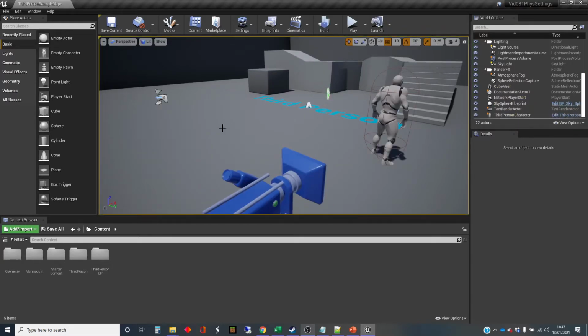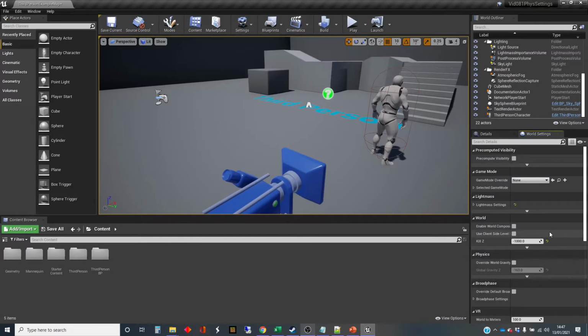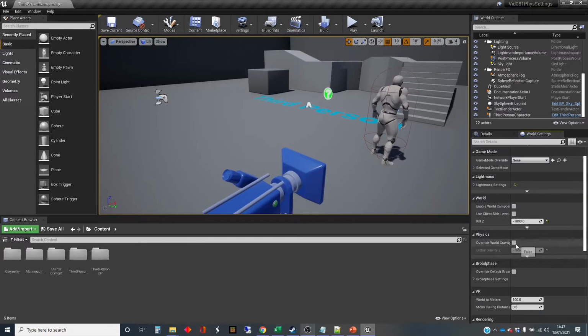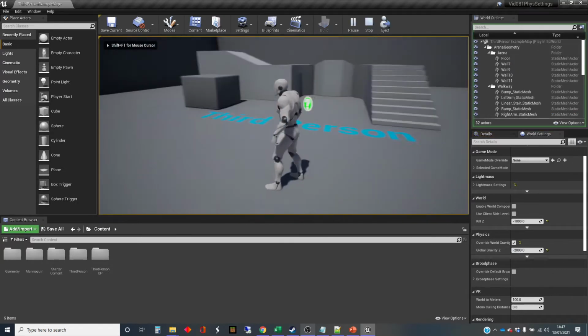So one of the places that you can change the gravity is in the project settings, in the world settings, which I'm just going to bring up now. And you can override the world gravity. The world gravity is set at minus 980, which is a normal gravity for the world. Let's set it higher than that. Why not roughly double? So minus 2,000. Let's make our character heavier and see what happens with that. So I run around and jump.